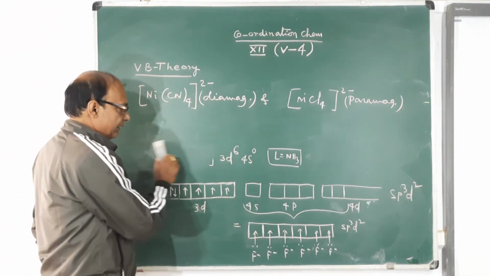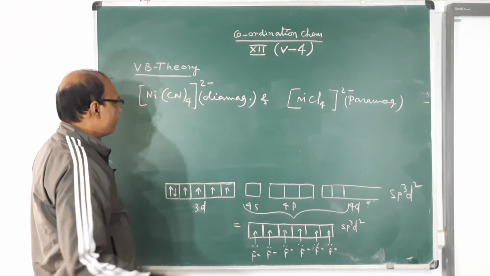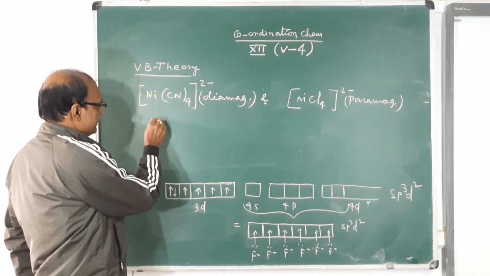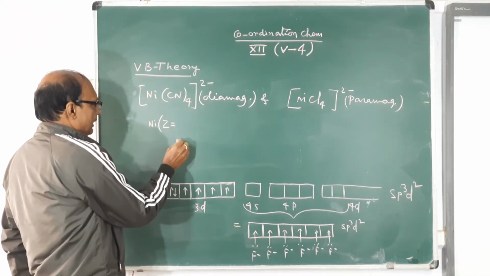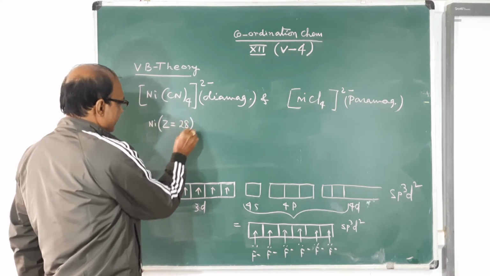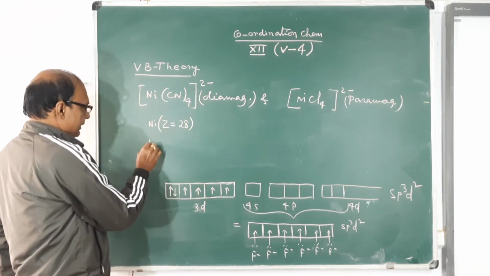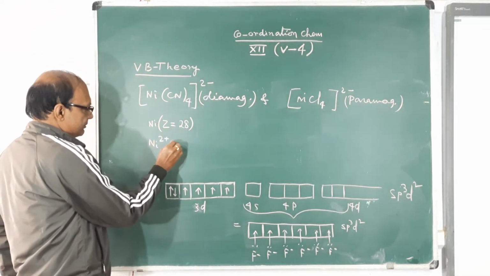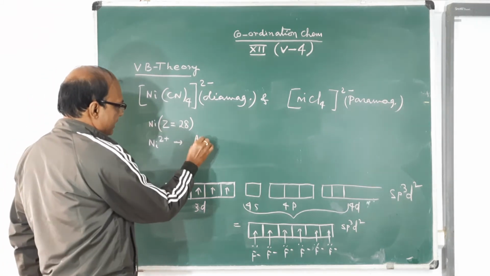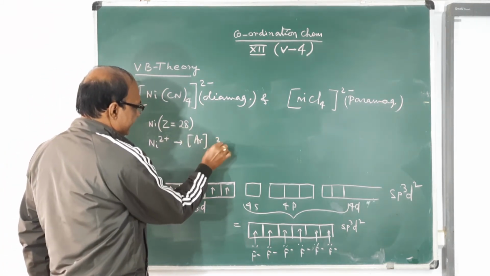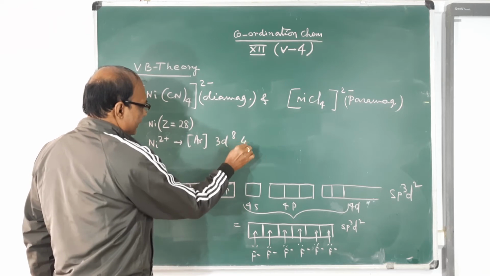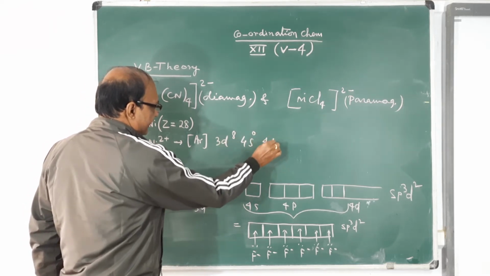Again you will explain in this way. First of all, you write the electronic configuration: nickel Z equals 28, and nickel 2 plus is here. Its electronic configuration is argon 3d8, 4s0, 4p0.